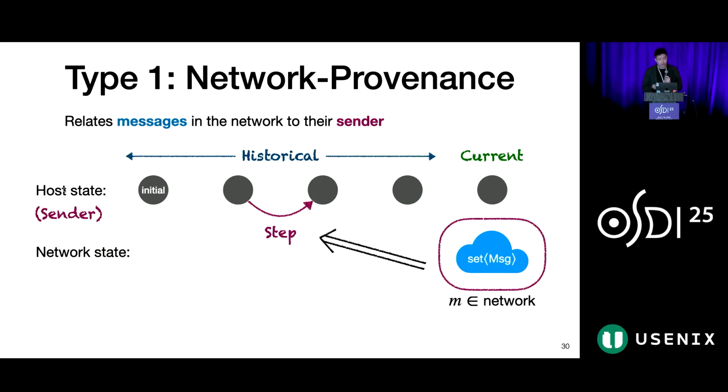In more detail, there are two flavors of provenance invariants. First is network provenance. It relates a network message to a host step that sent the message. Namely, for a message M, the existence of M in the network implies that its sender must have executed a step that sent the message.